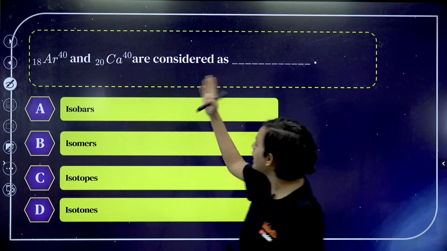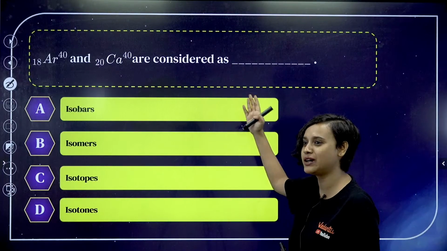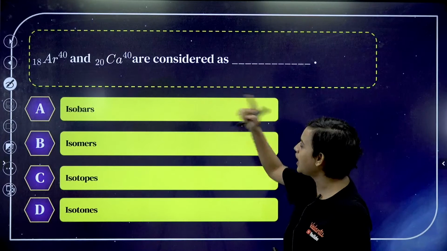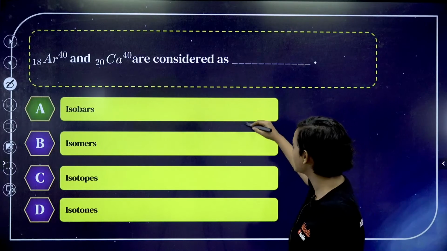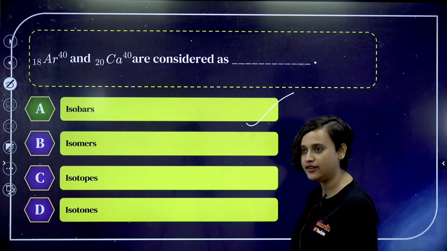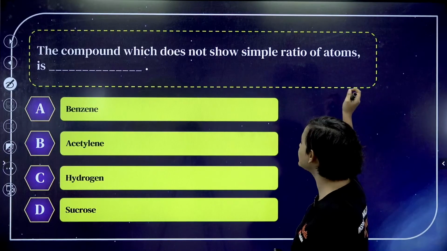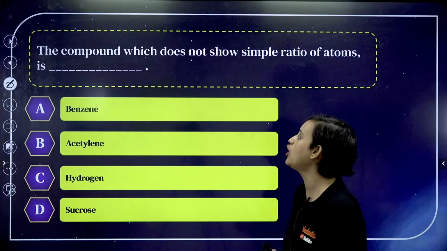Argon 40 and calcium 40 are considered as, we know this everybody. Argon 40 and calcium 40 are considered as what? Isobars. Very good everybody.